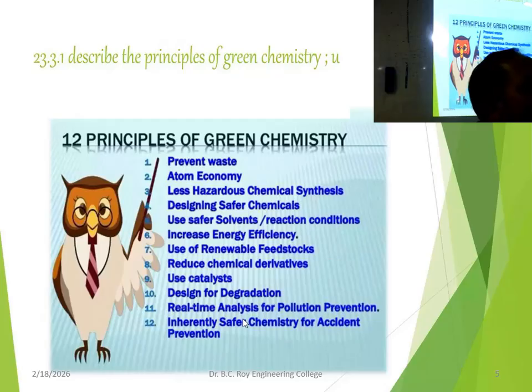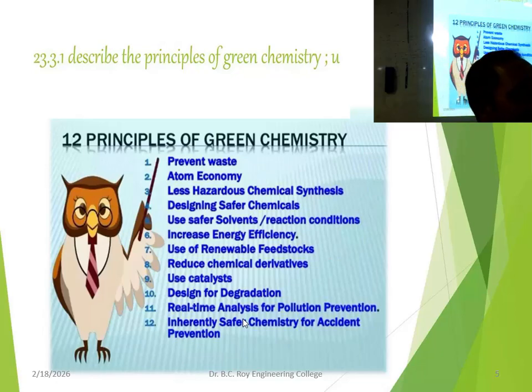Hexane, if it evaporates and goes into the air, is not good for health. So avoid hexane. Better use alcohol if possible. May not be always possible, but whenever possible, better to use alcohol instead of hexane. That is an example of what I am calling safer solvent. Carbon tetrachloride is not good. Chloroform, not good. So better to avoid this type of chemicals. Why? Because these are usually toxic. So if other solvents are available, better to use those.